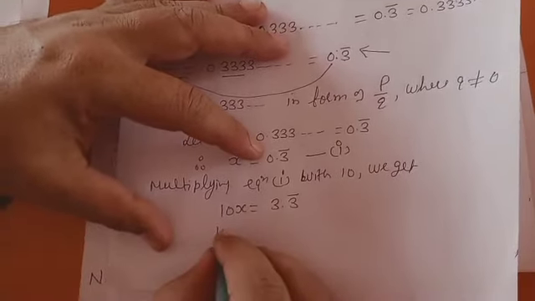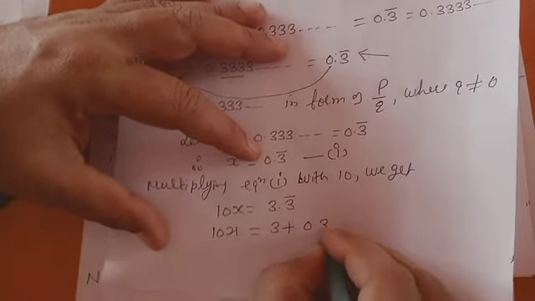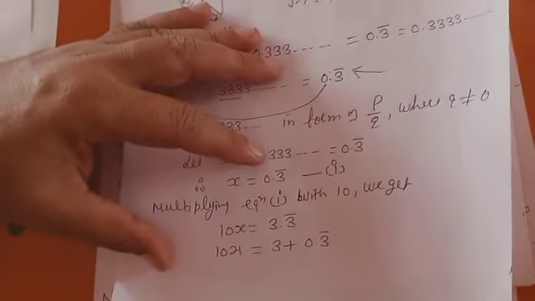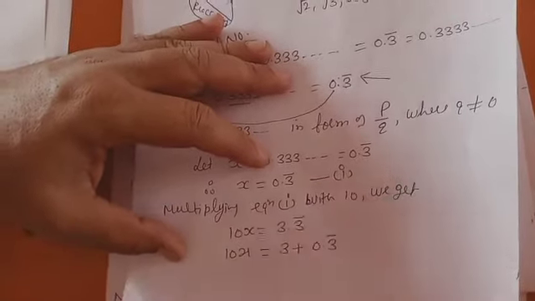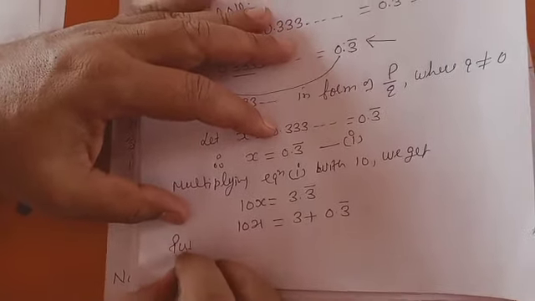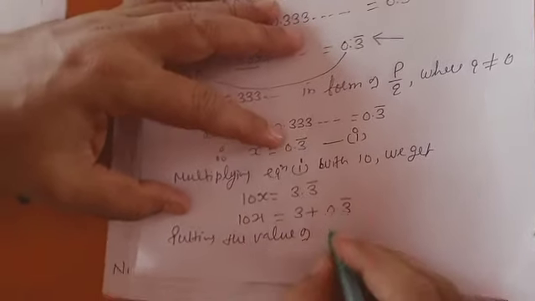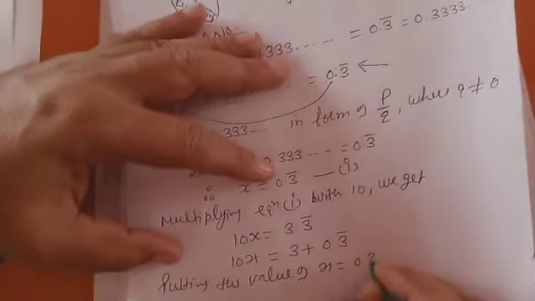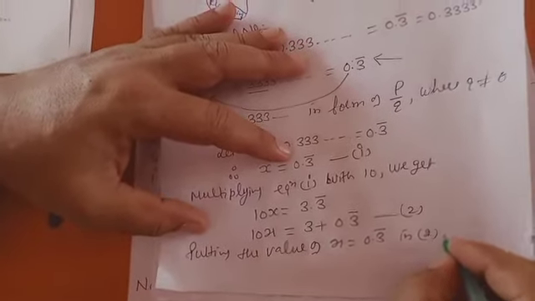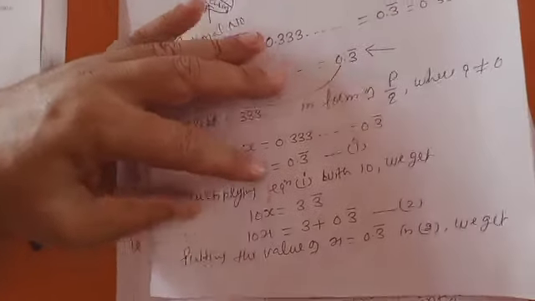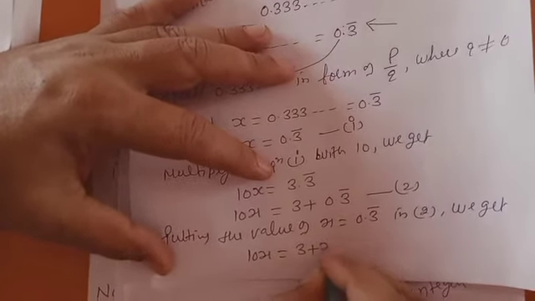So you can write 10x is equal to 3 plus 0.3 bar. What's the value of this? From the first equation, putting the value x is equal to 0.3 bar in the second, we get 10x is equal to 3 plus x.